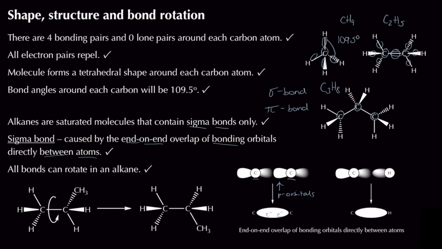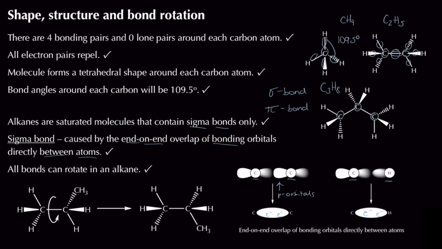Now, because it's formed directly between the atoms, we call it a sigma bond. If it was above and below our atoms, a sideways overlap, we would call it a pi bond. But again, we look at that in a bit more detail when we do alkenes. Another way you can form a sigma bond is between a carbon and a hydrogen atom. If I were to bond these two together, the s orbital of the hydrogen and the p orbital of the carbon will overlap, and we would end up with 2 electrons within a carbon-hydrogen bond itself. Again, it's directly between the atoms.